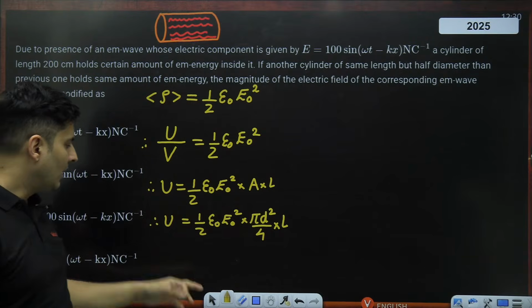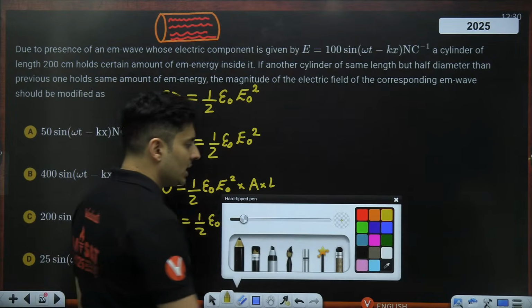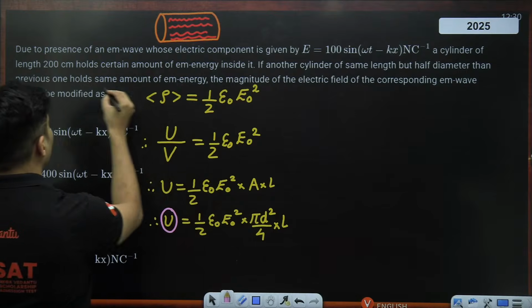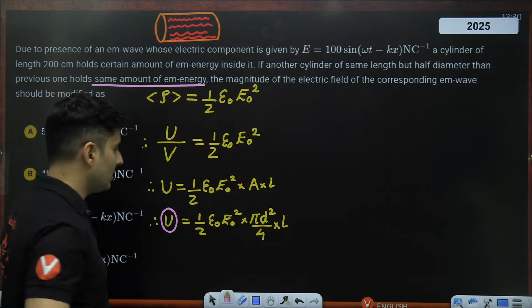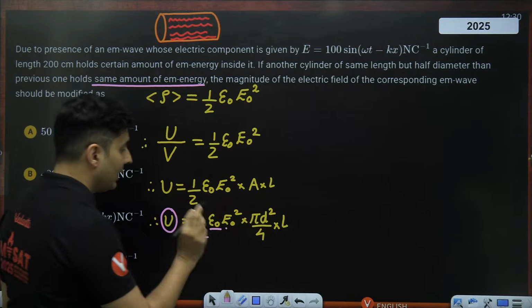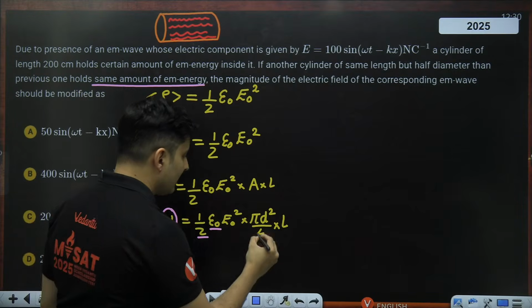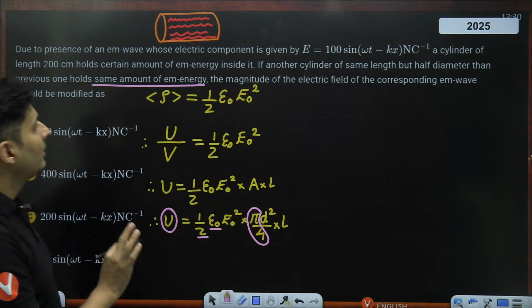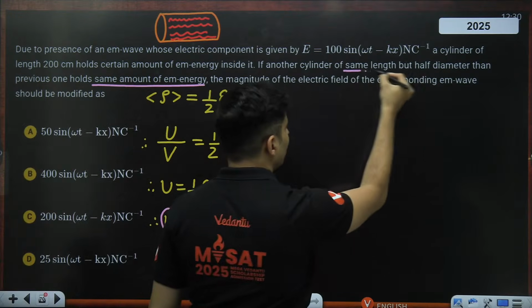Now, why did I write it like this? See, I'll tell you. Energy is given to be the same amount of energy. Epsilon naught is a constant, 2 is a constant, electric field is not a constant, pi is a constant, 4 is a constant, diameter is different, same length is also given.